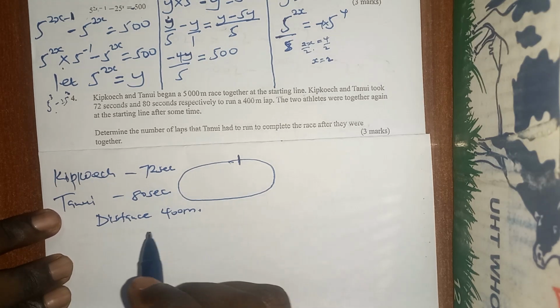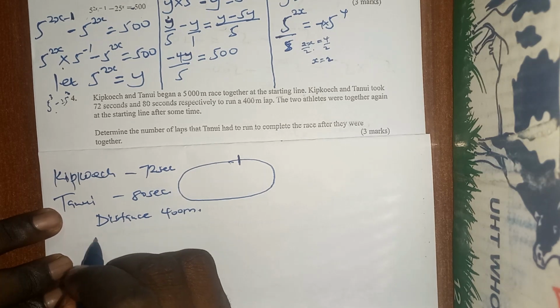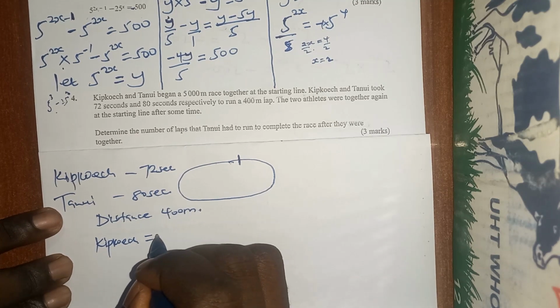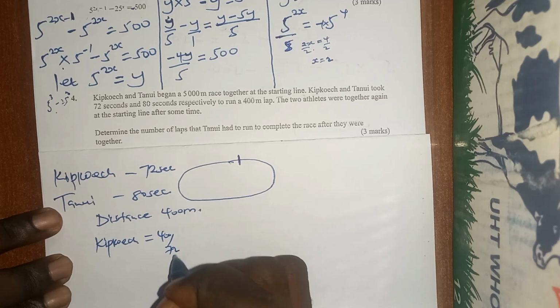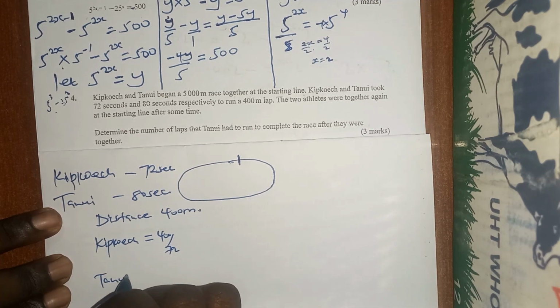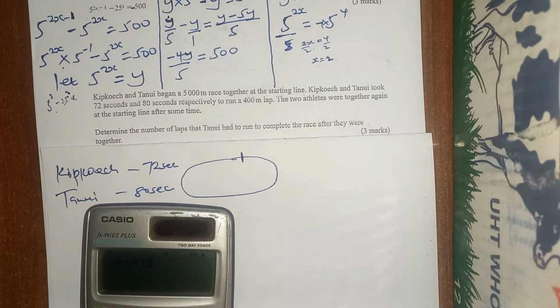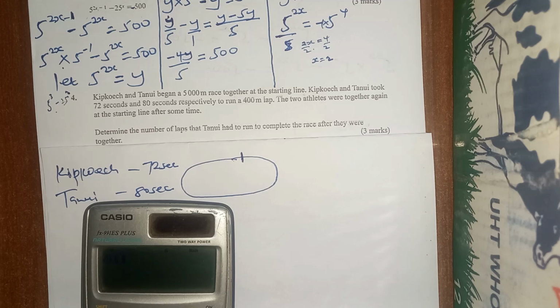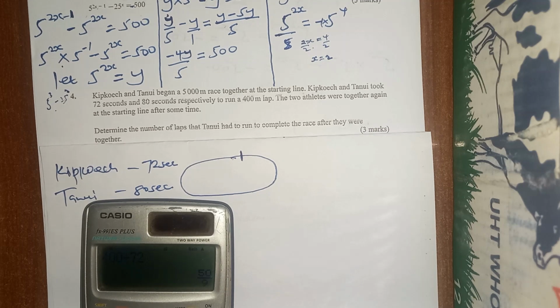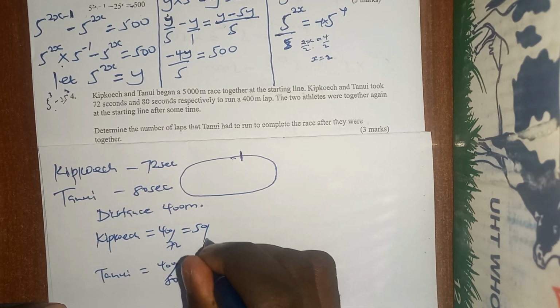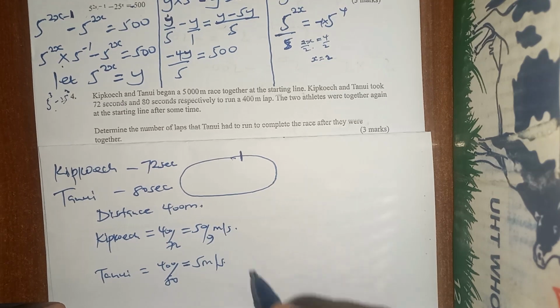Speed is equal to distance over time. So Kipkoech is equal to 400 over 72. Tanui is equal to 400 over 80. This one is equal to 5 meters per second. 400 divided by 72 is 50 over 9, so 50 over 9 meters per second.